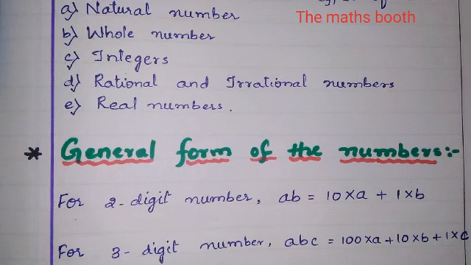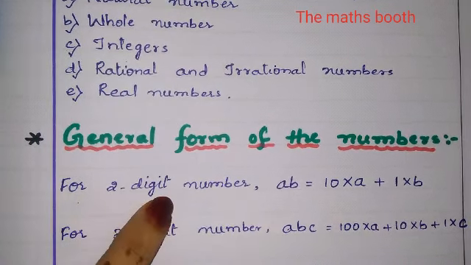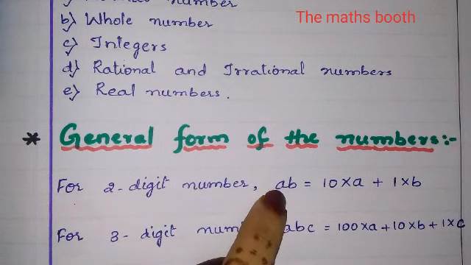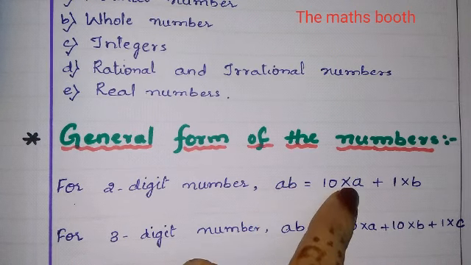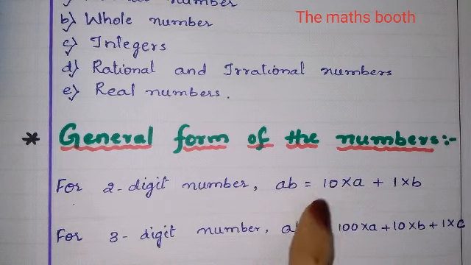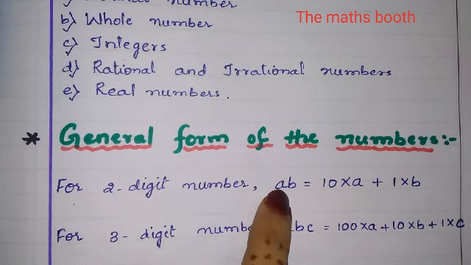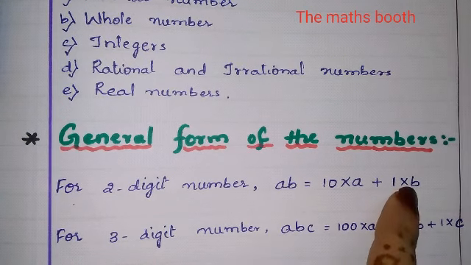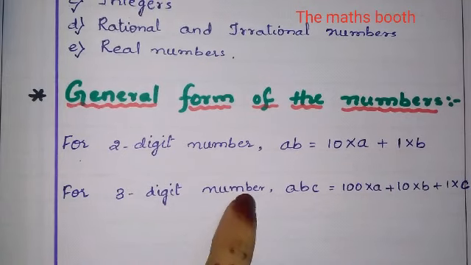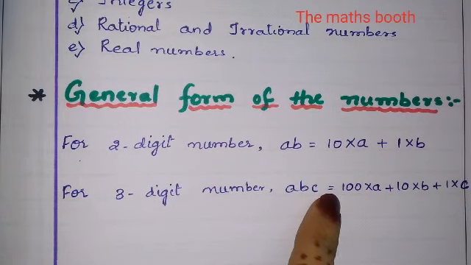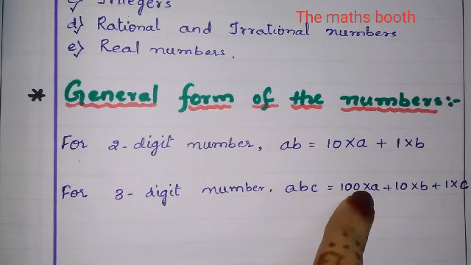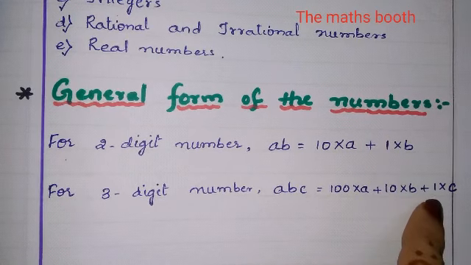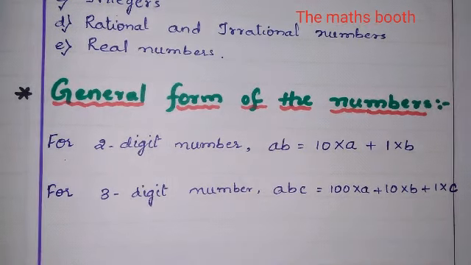For a 2 digit number ab, we have considered here a and b. 2 digit ab is equal to 10 into a plus 1 into b. Why 10 into a? We know this is the ones place and this is the tens place. So 10 into a plus 1 into b. And for a 3 digit number abc, that is ones, tens and 100, so 100 into a plus 10 into b plus 1 into c. Based on this I'll tell you a few examples.